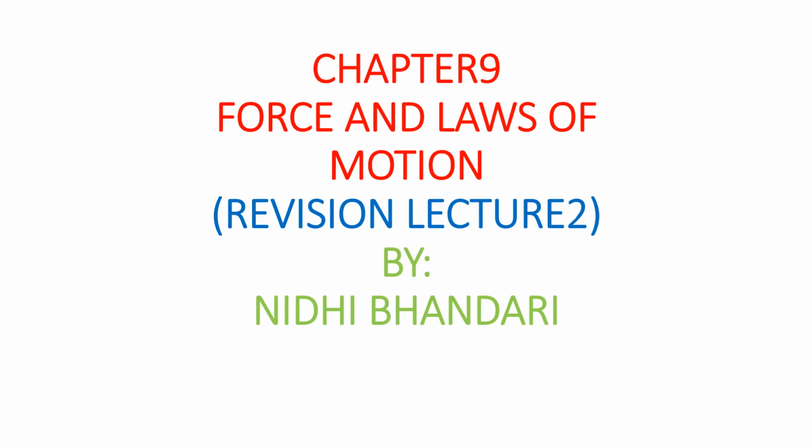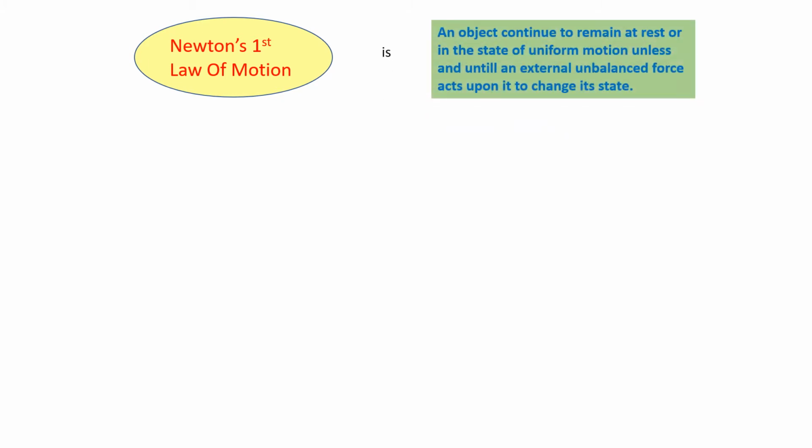Let's get started. So today we are going to learn about Newton's first law of motion with the help of a mind map. Let's see what is Newton's first law of motion. We can define it as: if the object is at rest, it would remain at rest.